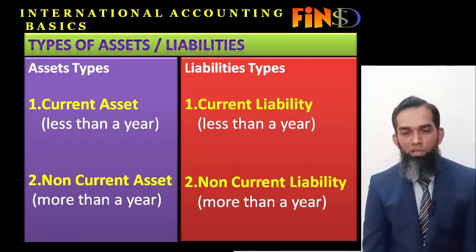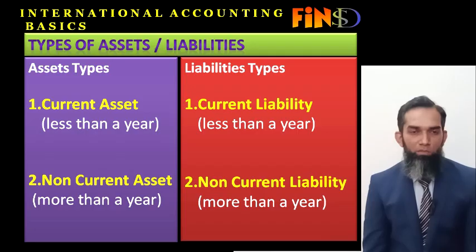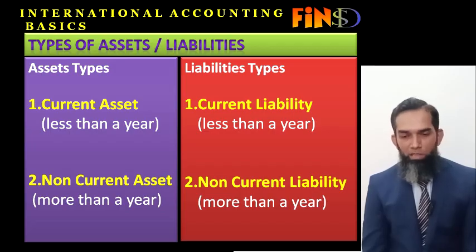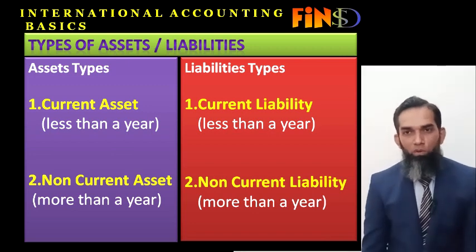Similarly, we can talk about current liability. The current liability is the liability which a company has to pay within a period of 1 year. This liability is shown as current liability in the balance sheet. And the fourth one is non-current liability. Non-current liability is the amount of the obligation to pay by the company to someone for a period in excess of 1 year.